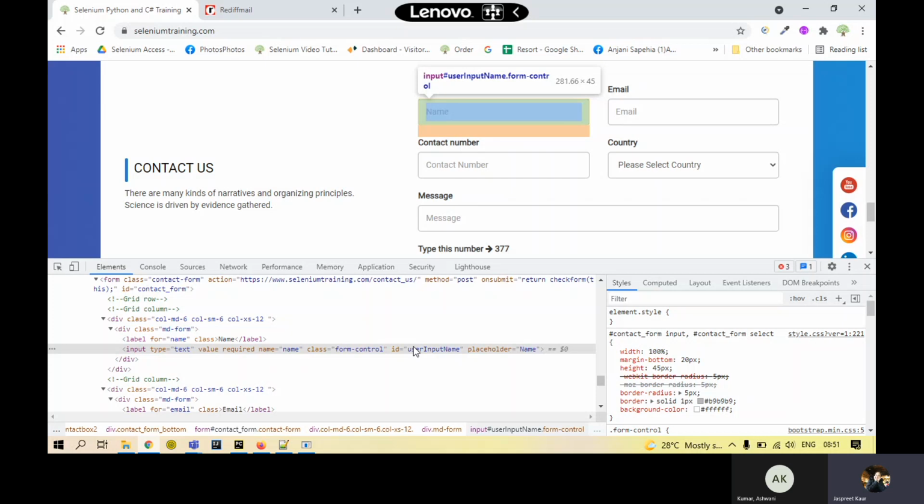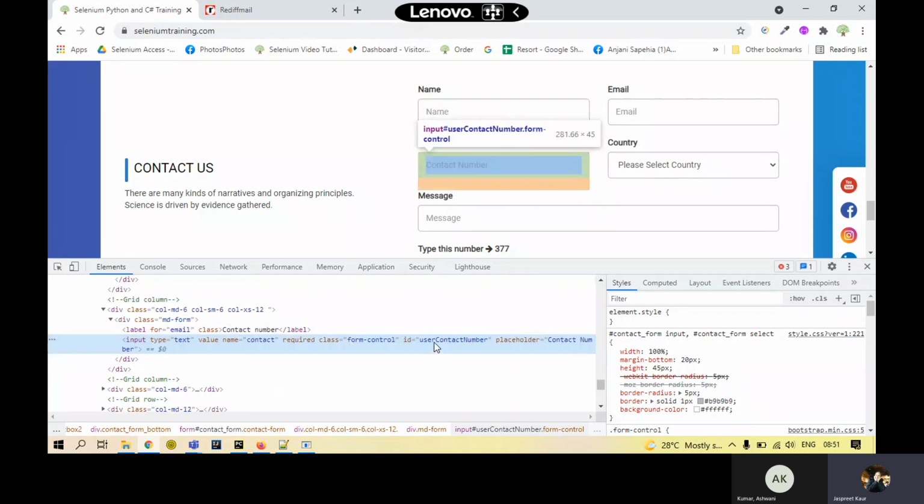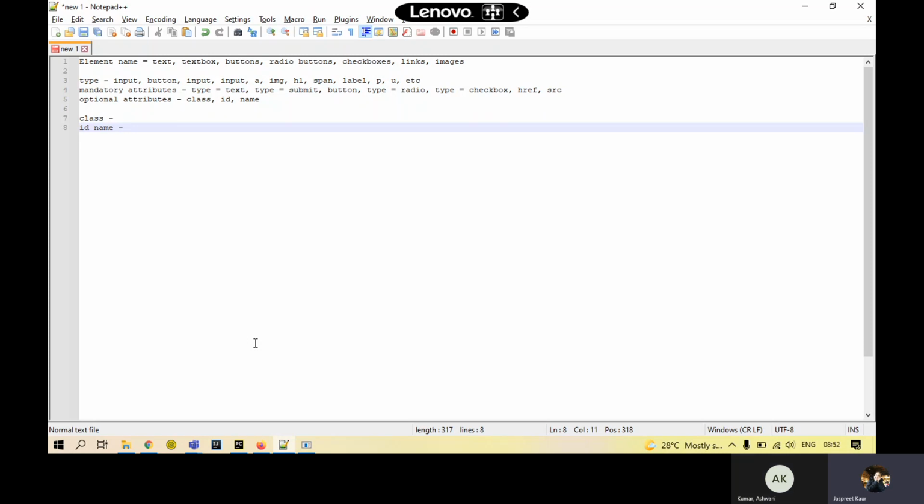In the same way, if I look at another element, let's say the contact number, and inspect it, it has another ID given: user contact number. The earlier one was username. And the name of this element is not name, it is contact. So these optional attributes, the ID and name, are perfect for unique element extraction. So we will be using these to extract. I'll show you how to do that as well.